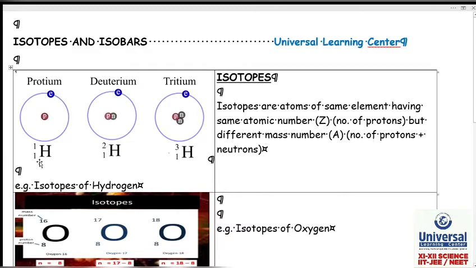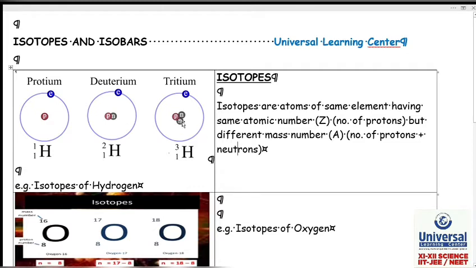So look here, this is a hydrogen atom. Atomic number is 1, mass is 1. But here, the same hydrogen atom, if I add 1 neutron to it, the atomic number is 1 but the atomic mass has changed to 2. This first hydrogen atom is called protium. But in this one, the atomic number is the same but the atomic mass is different. This is called deuterium.